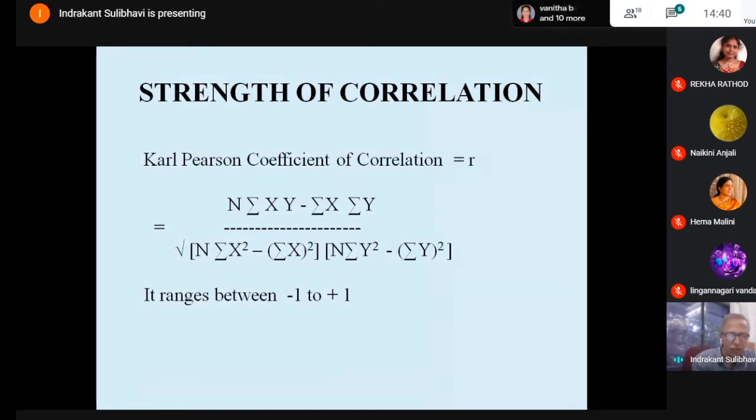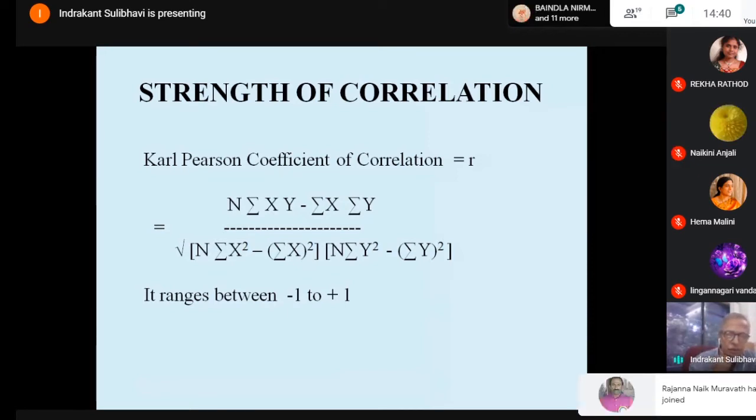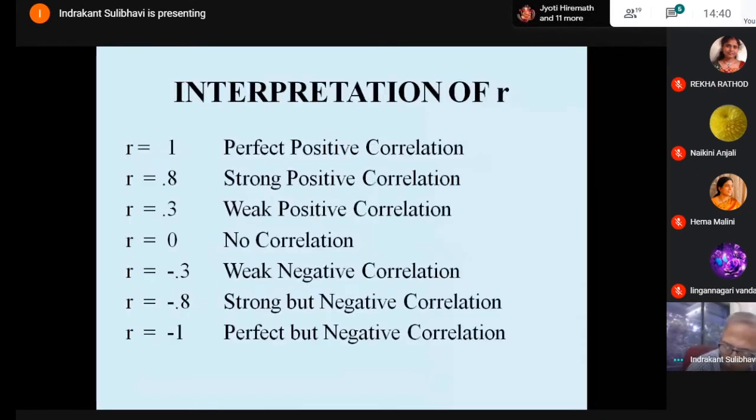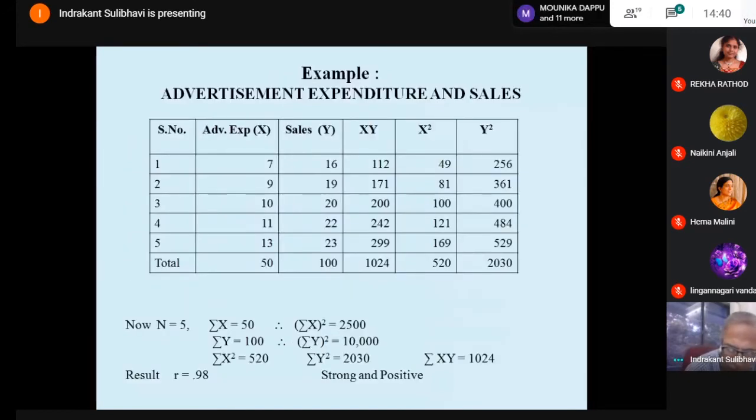We have worked out sum of x square, sum of x whole square, sum of y square, sum of y whole square, and we have applied this formula.